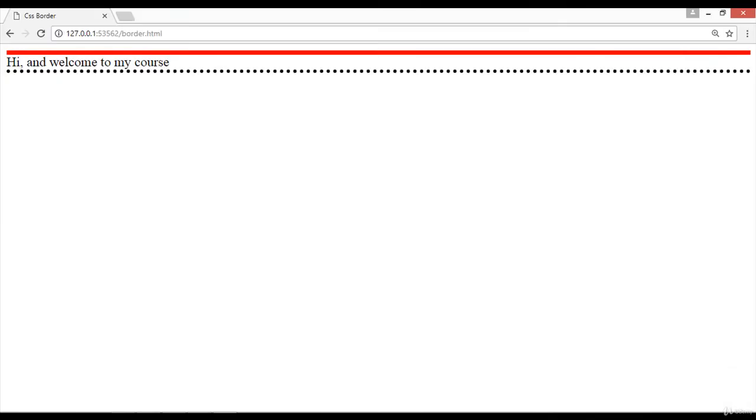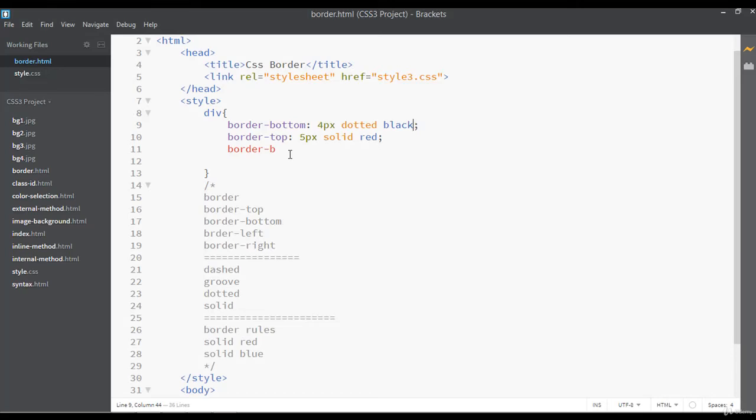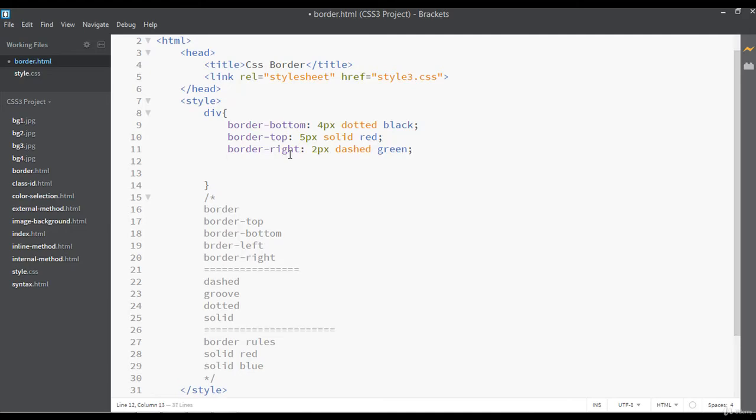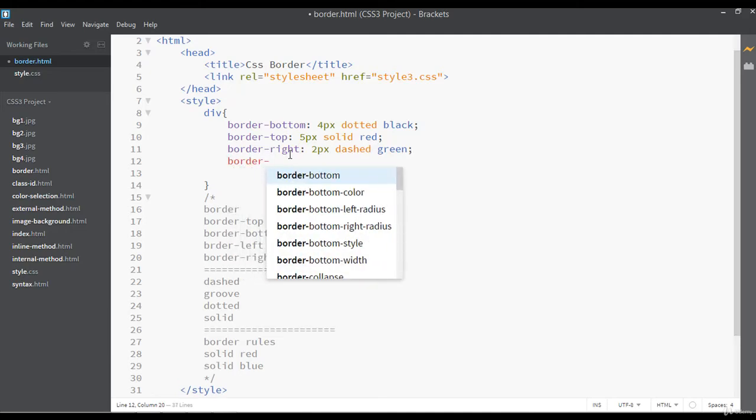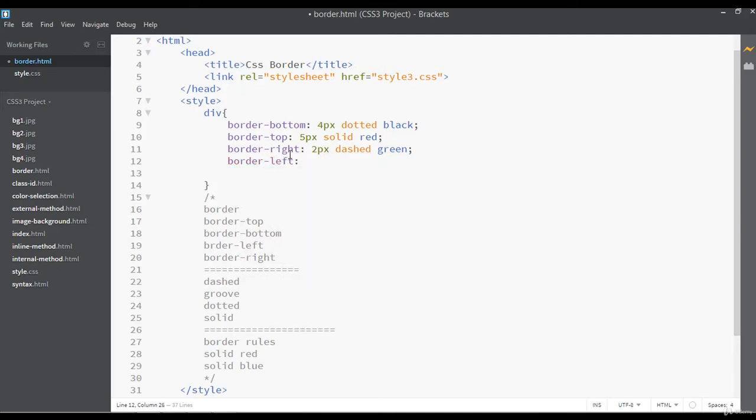Now you can see we have another separate border for the bottom, and the same way you can give border for the left and the right. So let's use border-right. You can say something like 2 pixel, the type should be dashed, and the color should be green. And border for the left side, because we have already done the right. So this is something like 3 pixel, the type should be groove, and the color can be, let's use a pink color here.